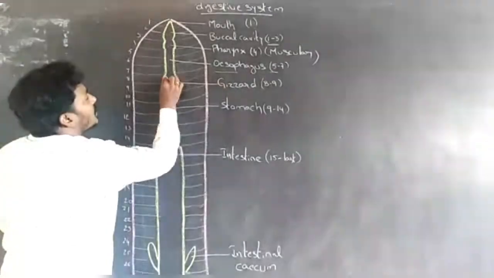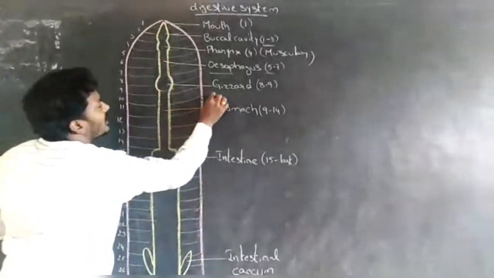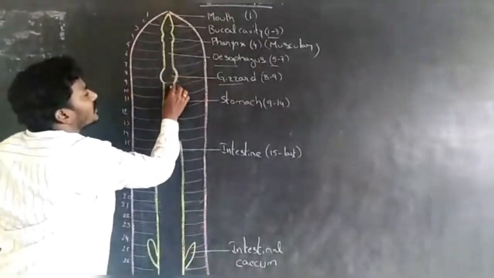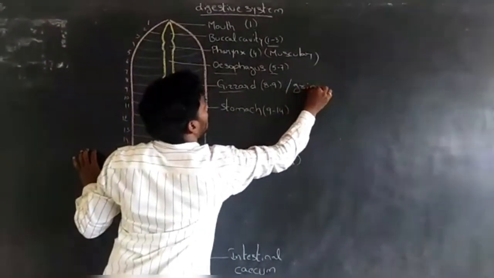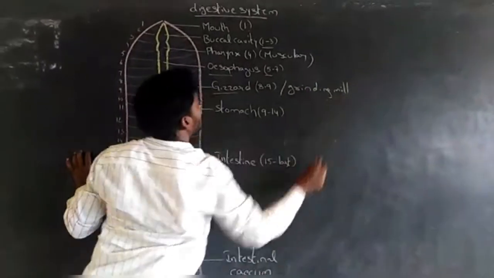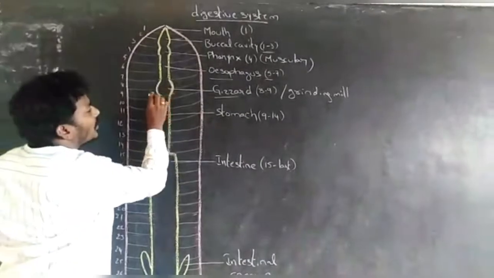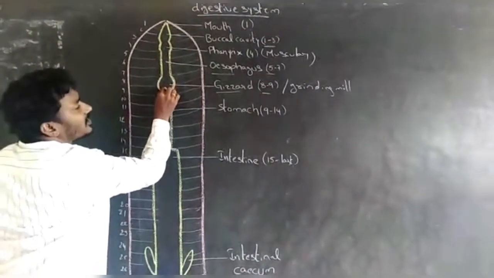The esophagus opens into the swallowing part called the gizzard. The gizzard acts as a grinding mill. The gizzard occupies the 8th and 9th segments.